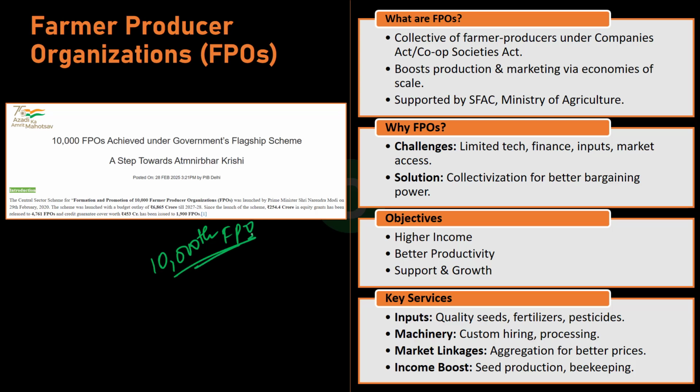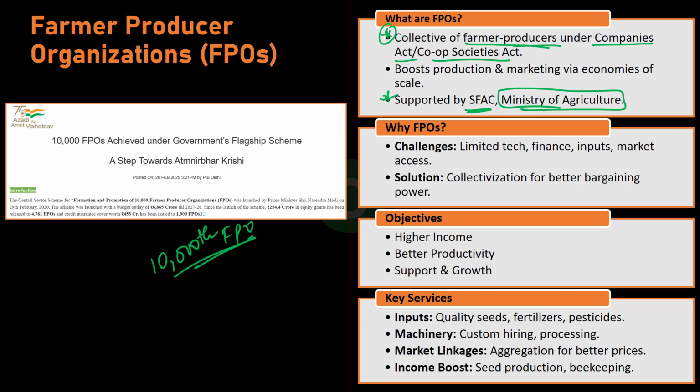Let's talk briefly. FPO, also known as Farmer Producer Organization, are collectives of farmer producers registered under the Companies Act or Cooperative Societies Act. Remember, this is important. These are aimed at leveraging economies of scale in agriculture and allied sectors. And remember, they are supported by the Small Farmers Agribusiness Consortium, that is SFAC in short, under the Ministry of Agriculture. This is important, under the Ministry of Agriculture, to enhance the production, marketing and also the financial